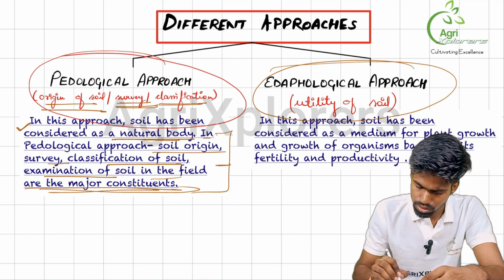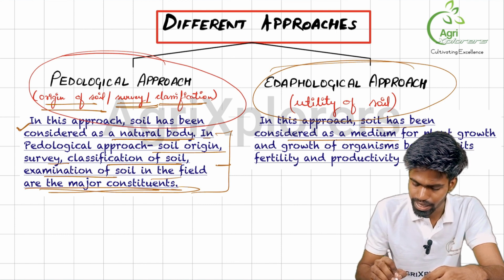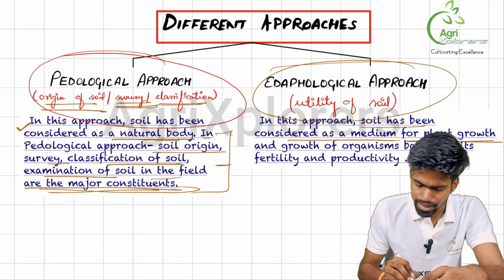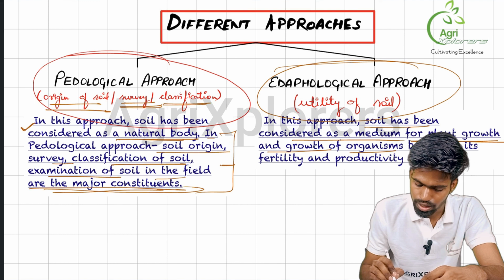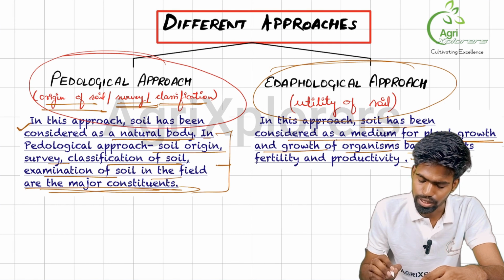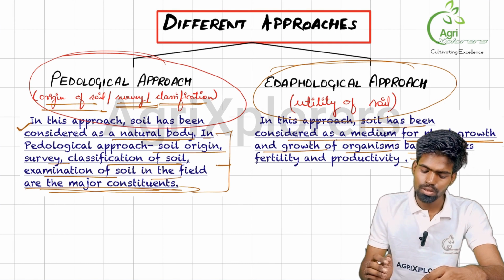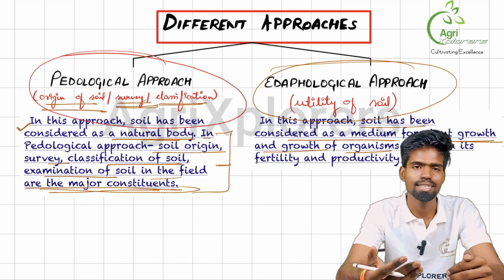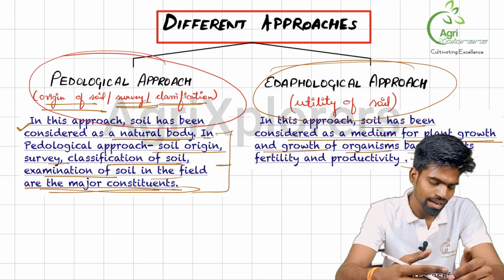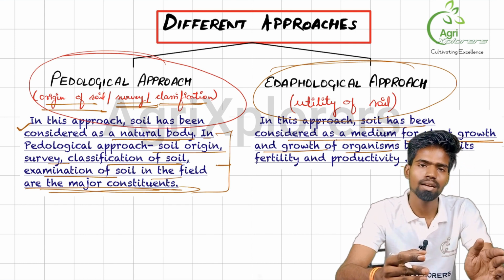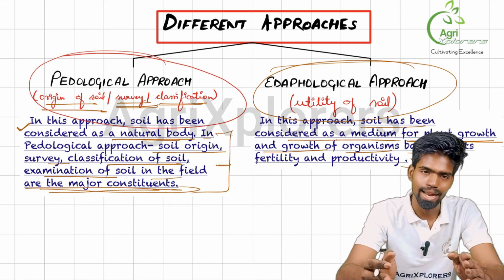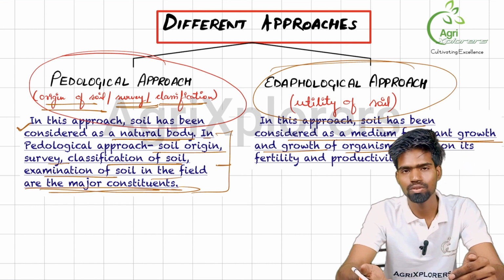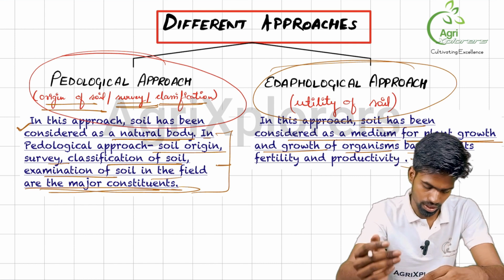So in this approach, soil is considered as a medium for plant growth rather than a natural resource, and for growth of organisms based on its fertility and productivity. So in the edaphological approach, we take soil as a medium for growth of plants as well as microorganisms. And in the pedological approach, we consider it as a natural resource and majorly focus on the study of origin of soil, survey of soil and classification of soil.